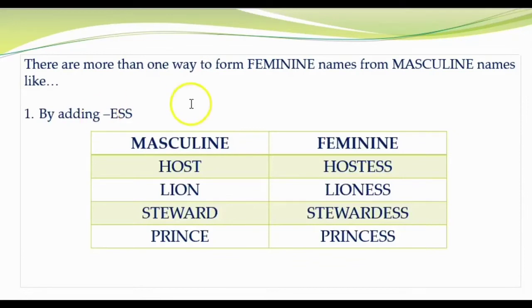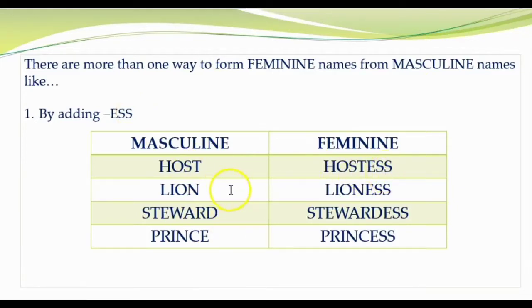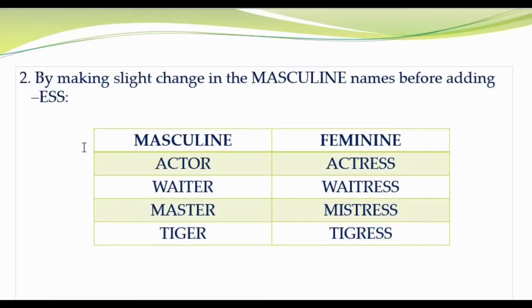Okay, now there is more than one way to form feminine names from masculine names. The first one is by adding ESS. Host, hostess. Lion, lioness. Steward, stewardess. Prince, princess. Here we have added ESS.